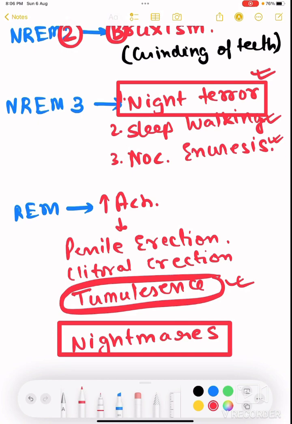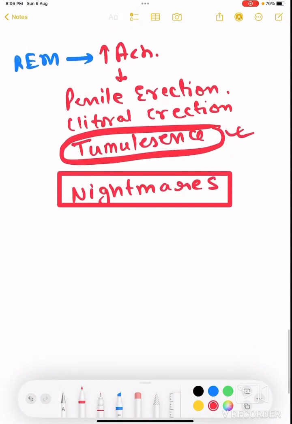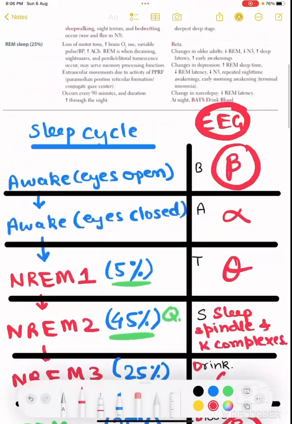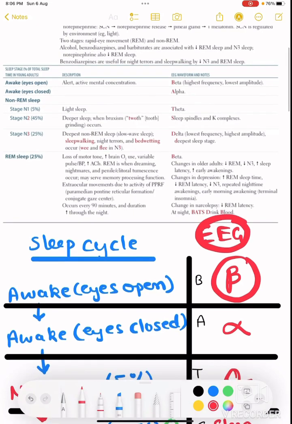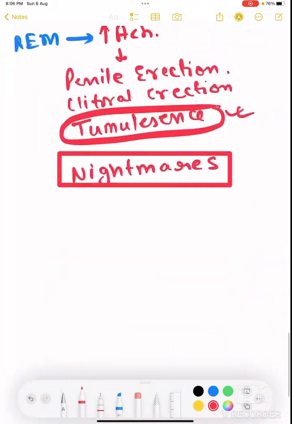When you're in NREM sleep, the brain is not active, so you cannot dream, but suddenly your body will get awake, right? So this is called night terror. There will be no recall of what you dreamt, whereas in nightmare you will recall that I fell from a bus, I fell from a cliff, I died, or someone beat me, something like that will be present, right? So this is the whole thing that I wanted you to remember, right?